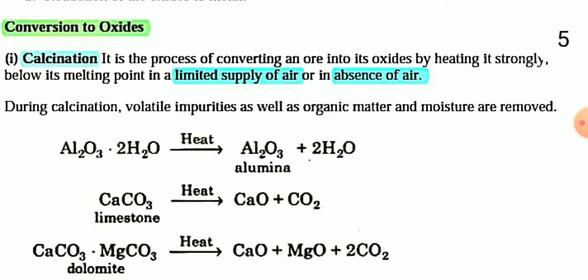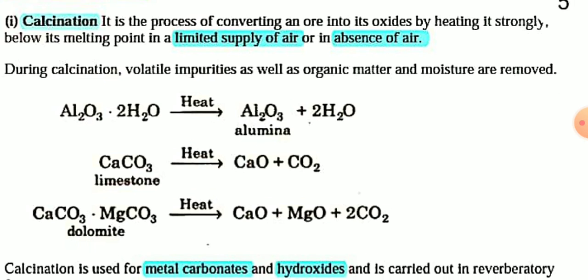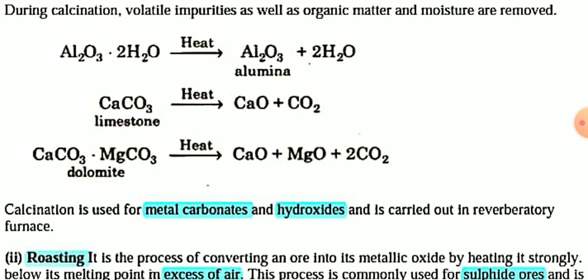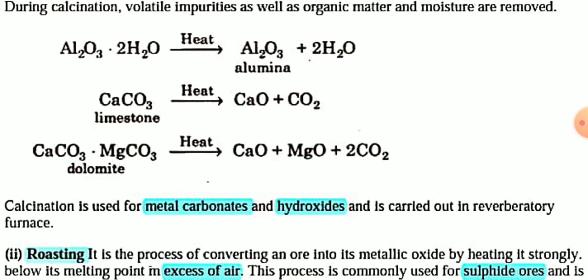During calcination, volatile impurities such as organic matter and moisture are removed. This method is generally applied for metal carbonate and metal hydroxide ores.